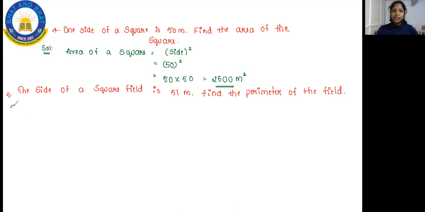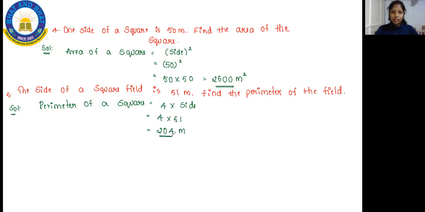You have to find the perimeter. And kids, you all have a formula to find the perimeter of a square. Use that formula: perimeter of a square is equal to 4 into side. So write 4 into, what is the side? 51. So 51 into 4, you will get 204 meters. So now what is the answer? 204.